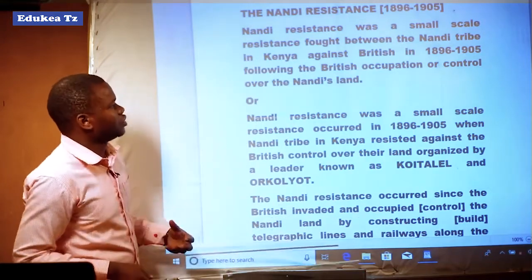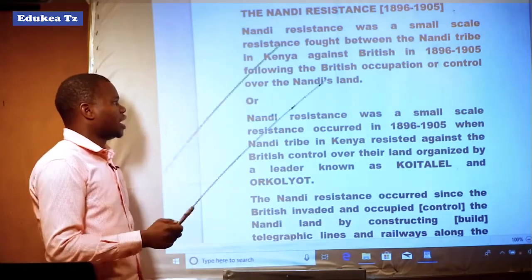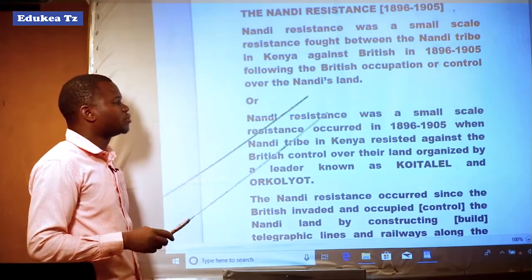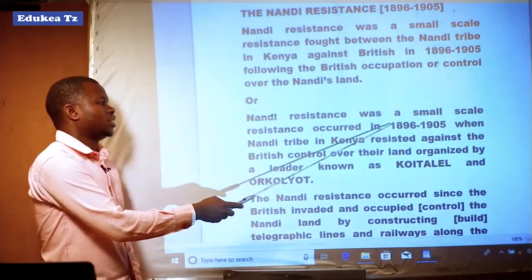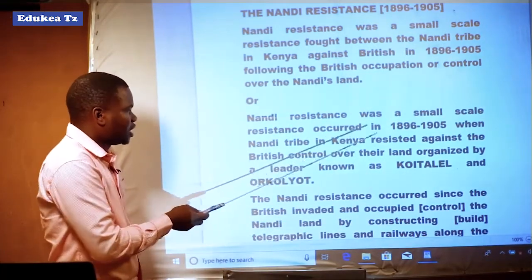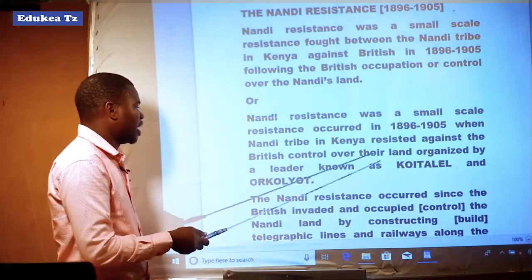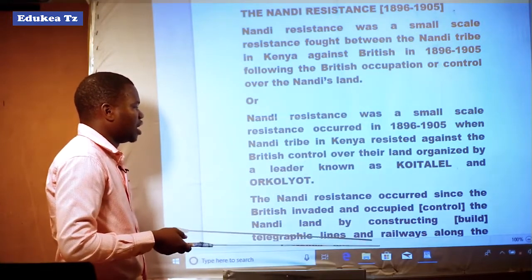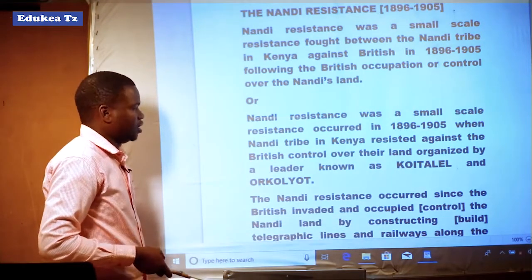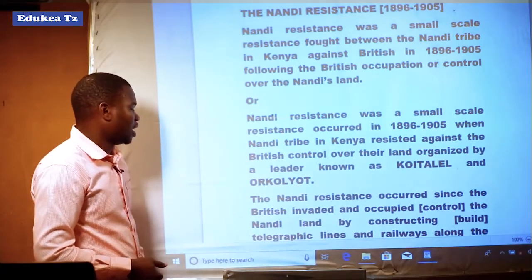Once the British took control in Kenya, particularly in Nandi land, it led to the Nandi resistance, a small scale resistance that occurred from 1896 to 1905, when the Nandi tribe in Kenya resisted against British control over their land, organized by leaders known as Koitalel and Orkoiyot. So these were the leaders who organized the Nandi resistance.